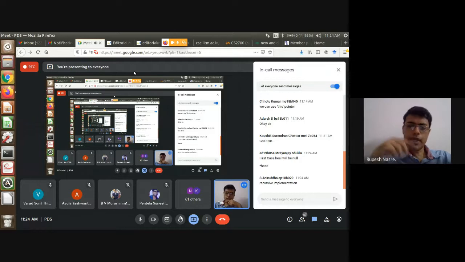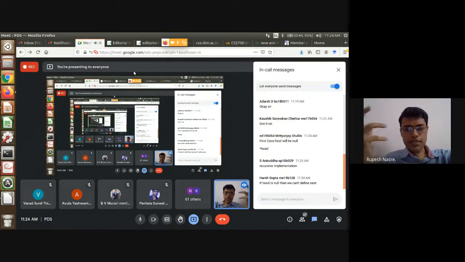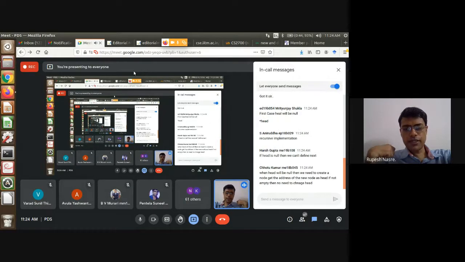No, I'm probably writing an iterative version, but why do I need to distinguish that head is null or not? Where is the change in the code? Harsh is saying if head is null, then we can't define next. Okay, that is fine, but there is something else. Chotu is saying when head is null, then we need to create a node and get the address of the new node as head. If not empty, then no need to change head.